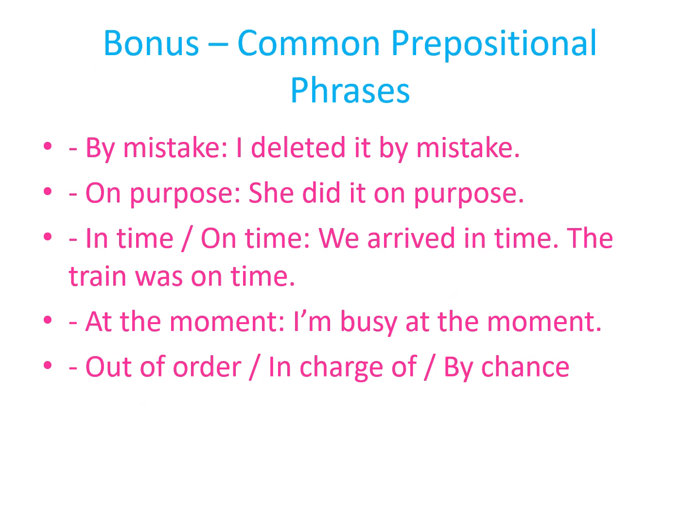To wrap up this chapter, here are some useful prepositional phrases that native speakers use all the time. These expressions don't always follow the grammar rules you'd expect, so it's best to learn them as fixed phrases. For example, "I deleted the file by mistake" means it was accidental. "Did you say that on purpose?" That means intentionally. There's also a difference between on time and in time. "The train was on time" means it followed the schedule. "We arrived in time for the show" means we made it before it started.